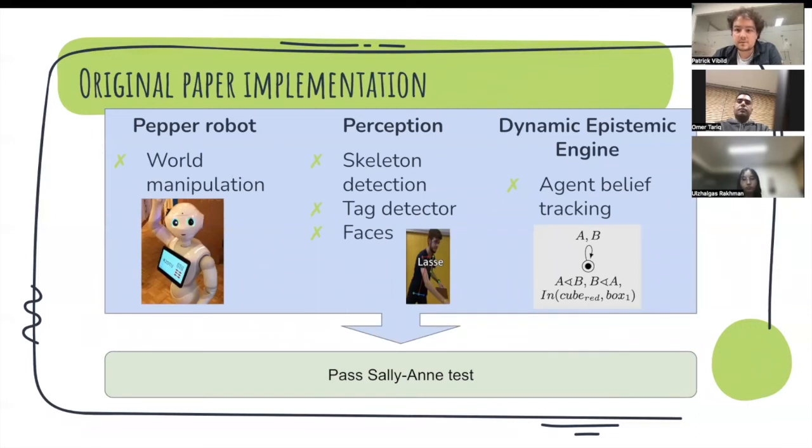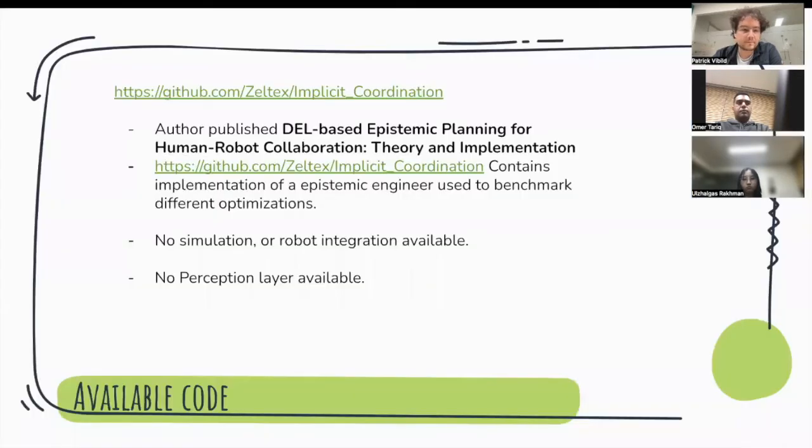Last, the authors implemented a dynamic epistemic engine, which is the engine that tracks the beliefs of all the other agents. When all these three are combined, they are able to pass a Sally-Annie test, and the robot can recognize when one of the human agents has a false belief state.